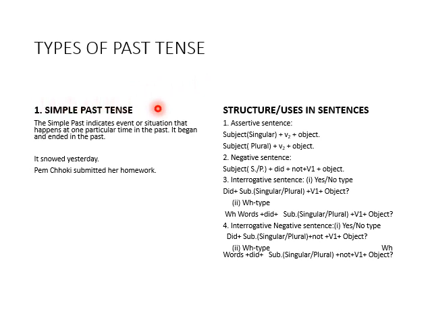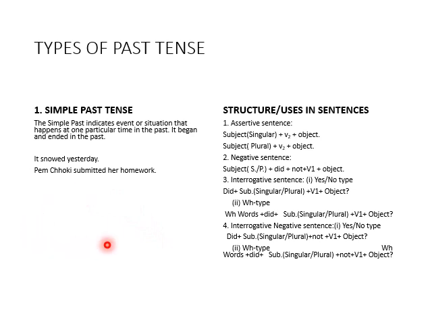First of all, the definition of simple past tense. The simple past indicates an event or situation that happens at one particular time in the past. It began and ended in the past. This is the simple definition of simple past tense. As for example, it snowed yesterday.